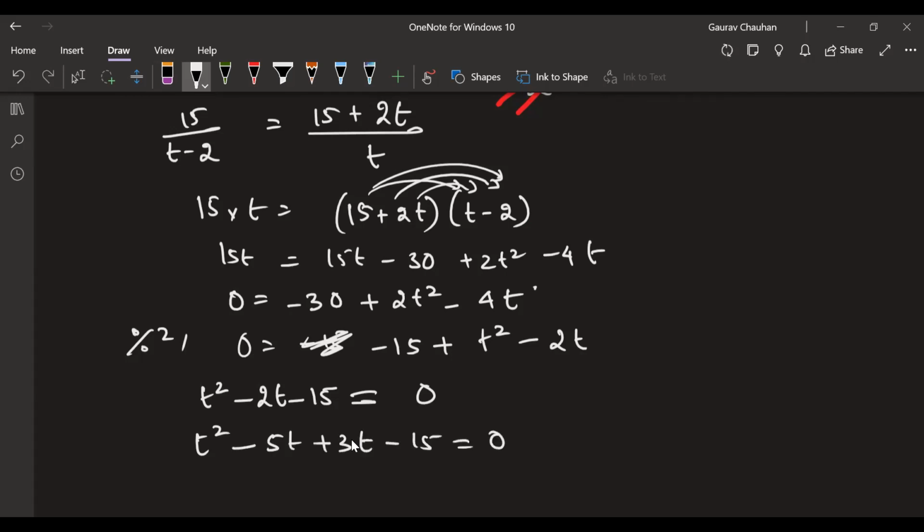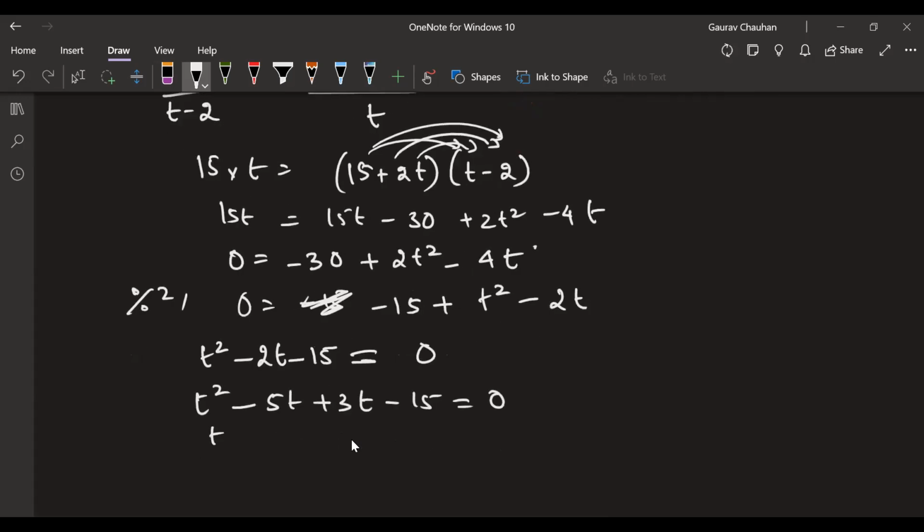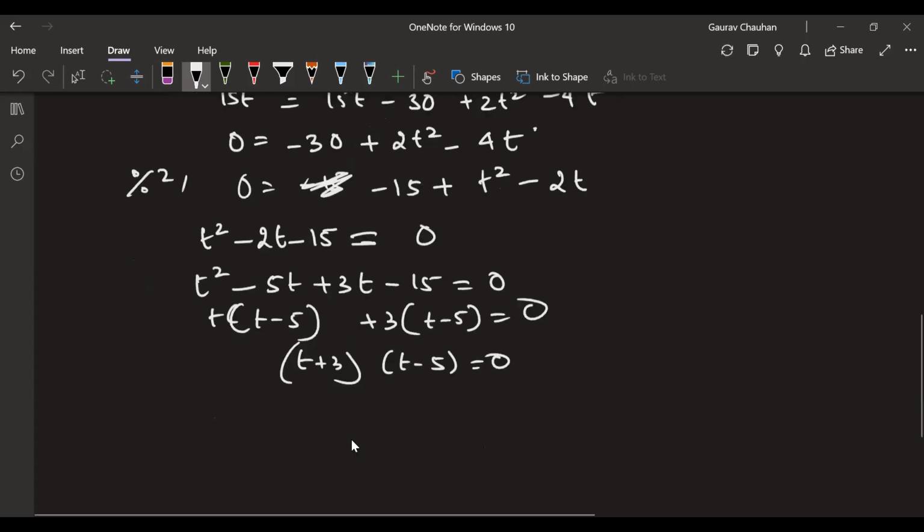Minus 15 is equal to 0. Good so far? Yeah, take common. So you get t into t minus 5. Factorization I'm doing, plus 3 into t minus 5 is equal to 0. You have t plus 3 into t minus 5 is equal to 0. So you have t is equal to minus 3 or t is equal to 5.